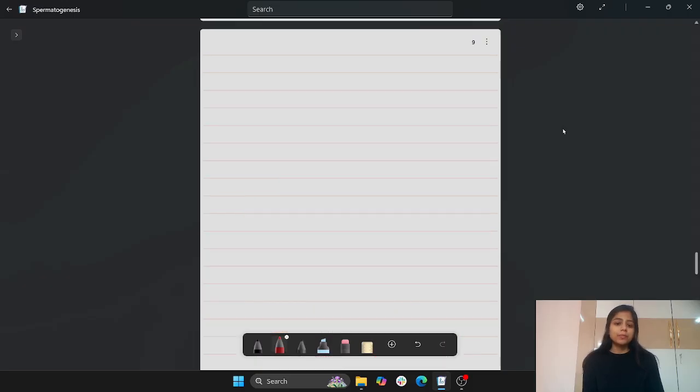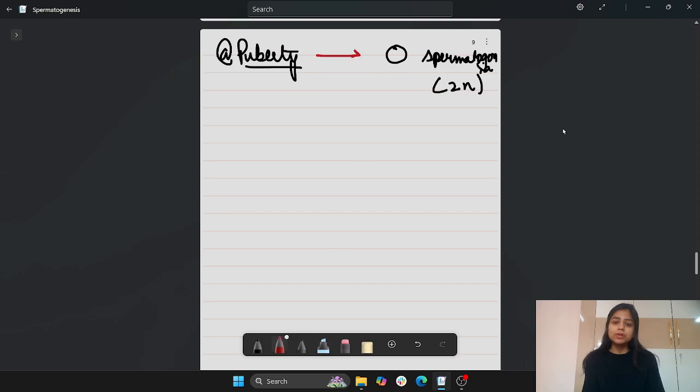Let's move ahead. I want to show you this chart that is there in the NCERT. Suppose the process of spermatogenesis is now beginning to take place. This is your spermatogonia. What we know about spermatogonia is that it is 2n in ploidy level. At the time of puberty, this spermatogonia increases its number and size.